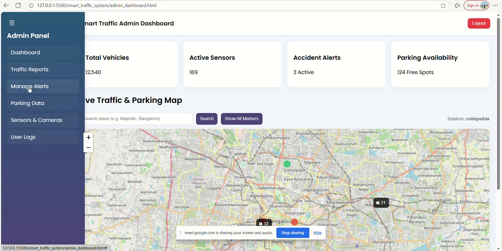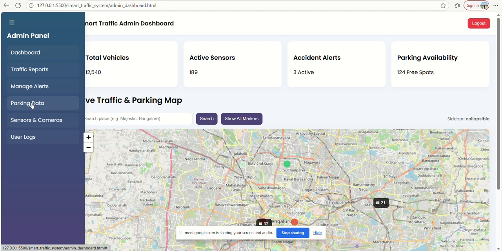So, manage alerts. What does this do in this website? It manages the alerts on whether a particular area has more traffic or not. It alerts the users to take that route or take another route. Then parking data.